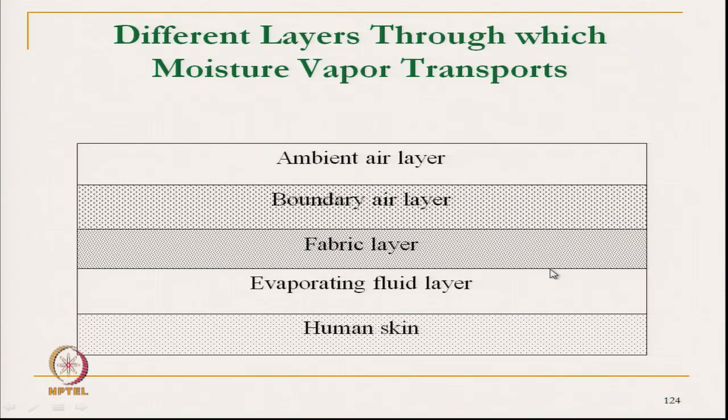Through the fabric layer moisture gets transmitted by different principles, which we will discuss, and our main focus will be this part, where moisture gets transmitted through the fabric layer.